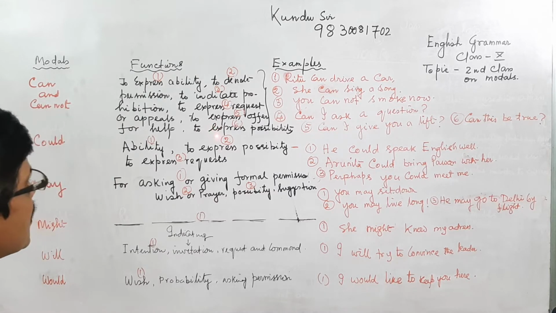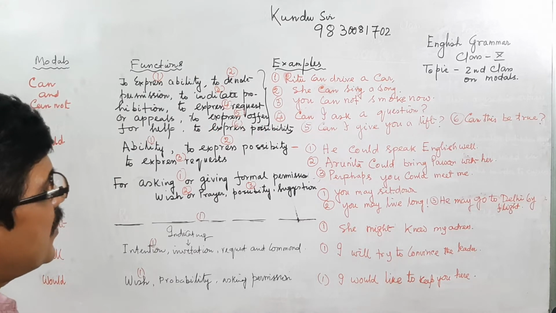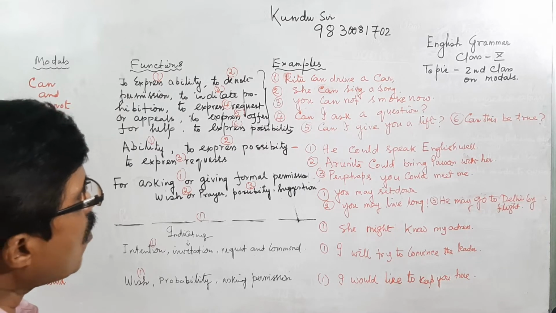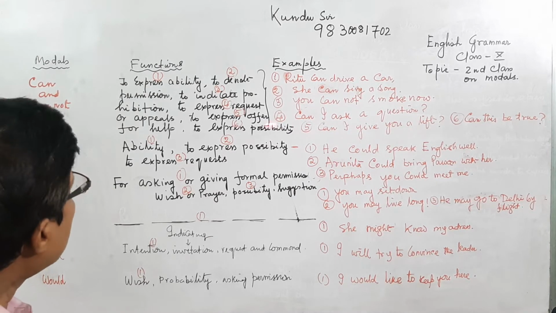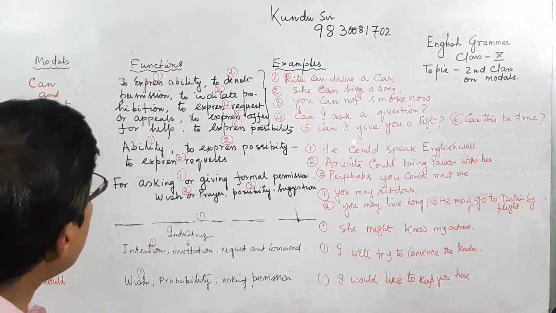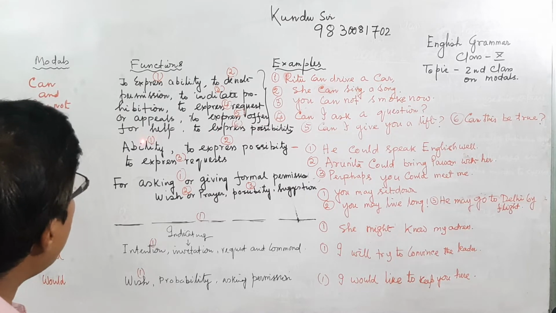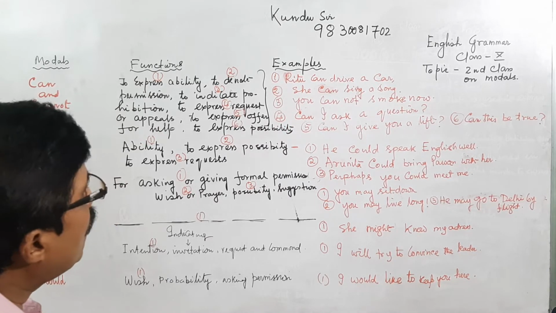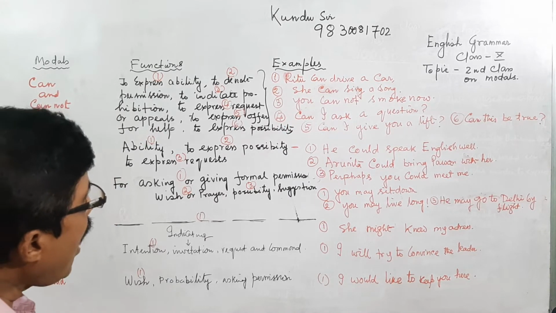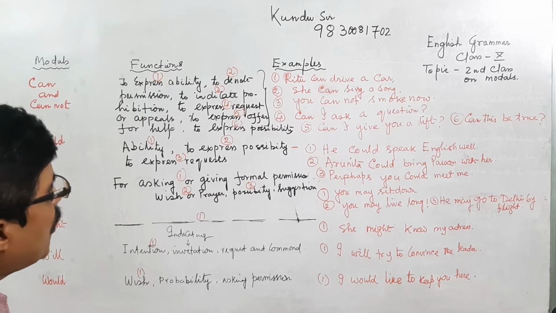Then next, to express possibility: I can give you a lift. That is to express an offer of help. Four is for appeal; I am appealing to you: can I ask a question before you?